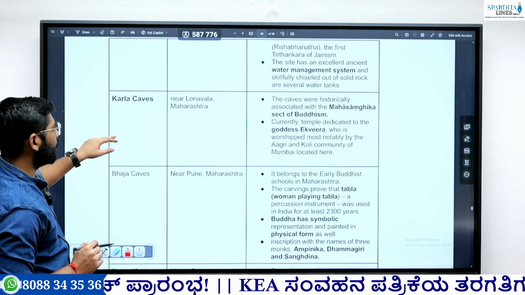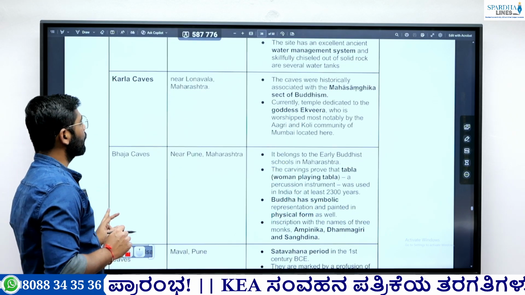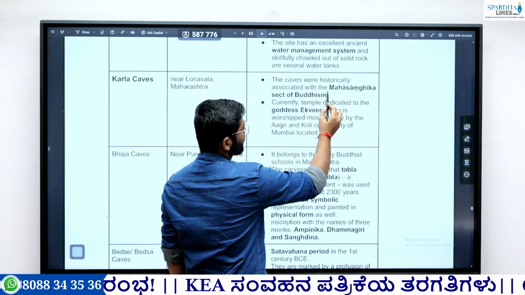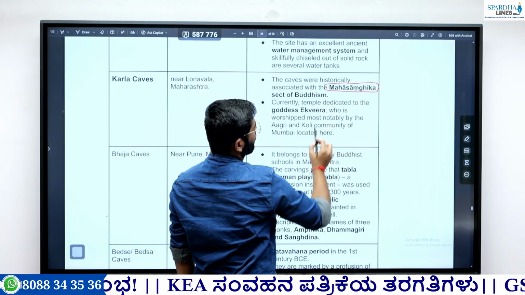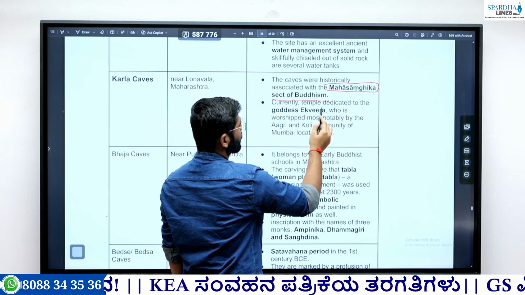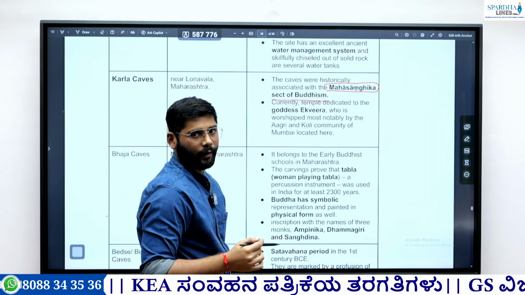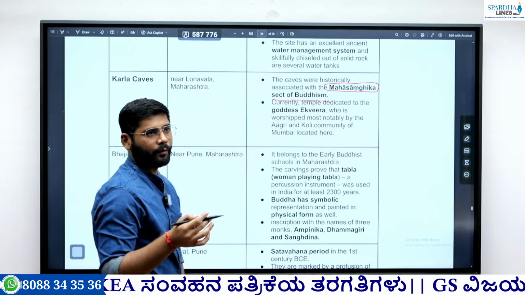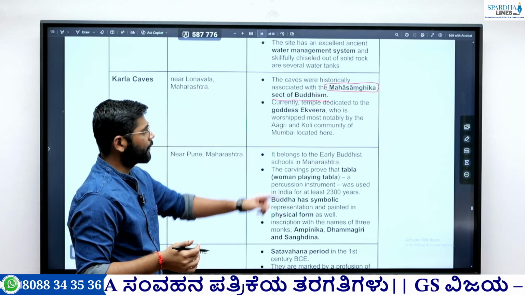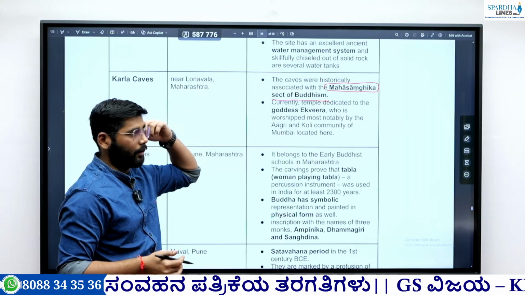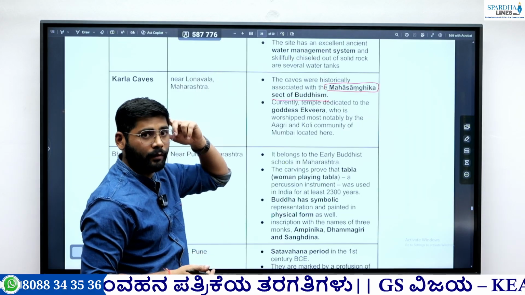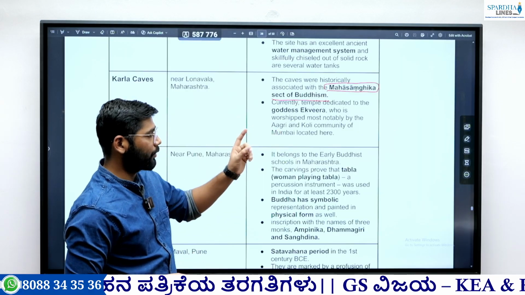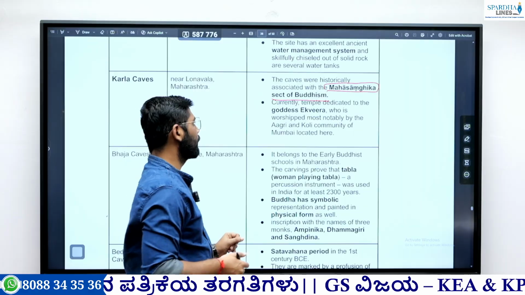Then next is the Karla caves. These are located near Lonavala in Maharashtra. These caves are historically associated with the Mahasanghamika sect of Buddhism. Mahasanghamika was the earliest sect of Buddhism, the first before the Hinayana and Mahayana. This was the prominent sect that asserted the Buddhist principles. And this question was asked previously in UPSC.